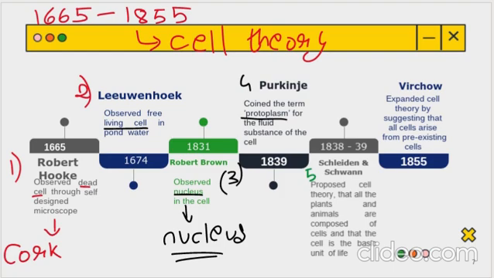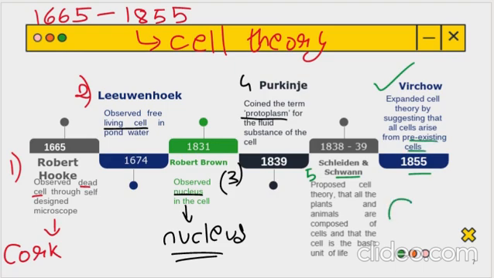I'll be giving you more notes right now for the Schleiden and Schwann cell theory and Rudolf Virchow's theory. So let's do this short thing, then I'll write it in proper notes. After that, Rudolf Virchow in 1855 added a few more points to the Schleiden-Schwann cell theory, and he said that cells arise from pre-existing cells.